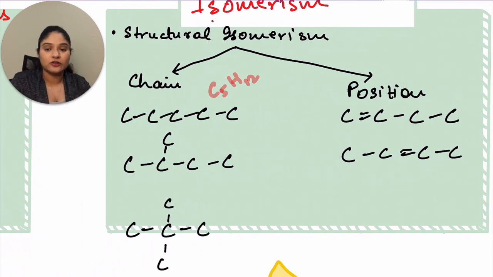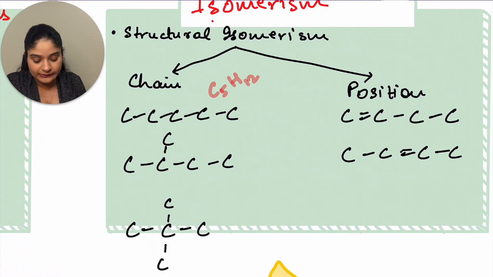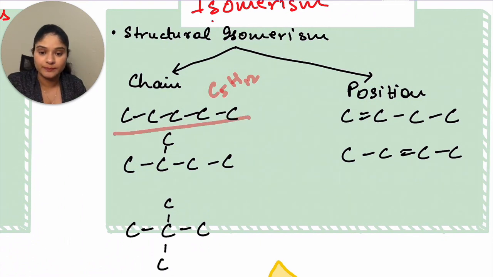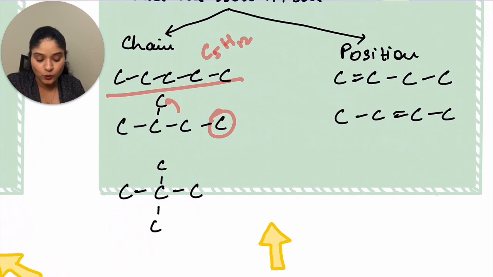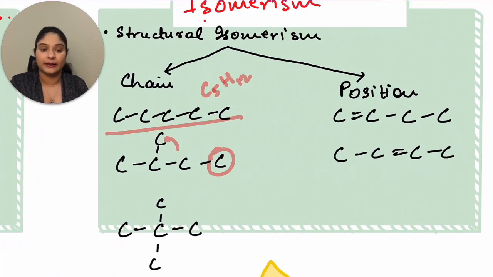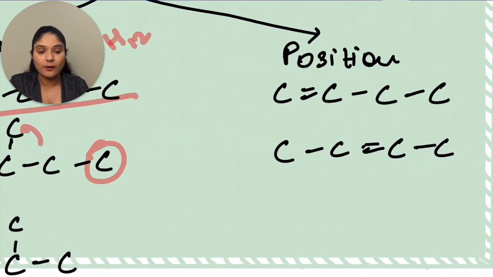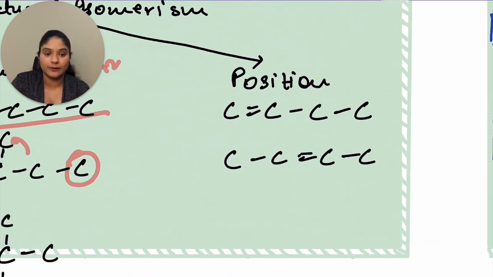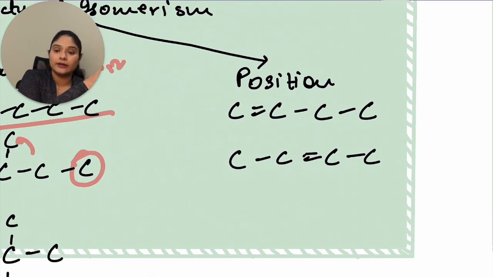C5H12 can be written in a lot of formats. For example, all in a straight chain, or you can have one carbon not in the corner but attached somewhere in the middle, or you can have two carbons attached in the middle. So pentane can be written in these three different formats. This is isomerism, or isomers of pentane. Similarly, for position isomerism, whatever functional group you have, for example a double bond, it can be at different positions. So this is position isomerism.